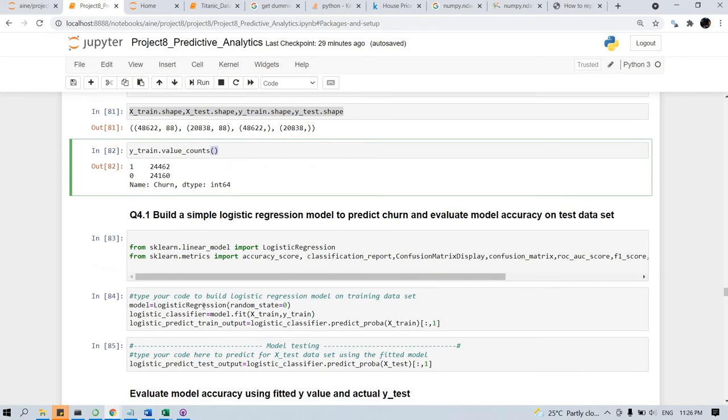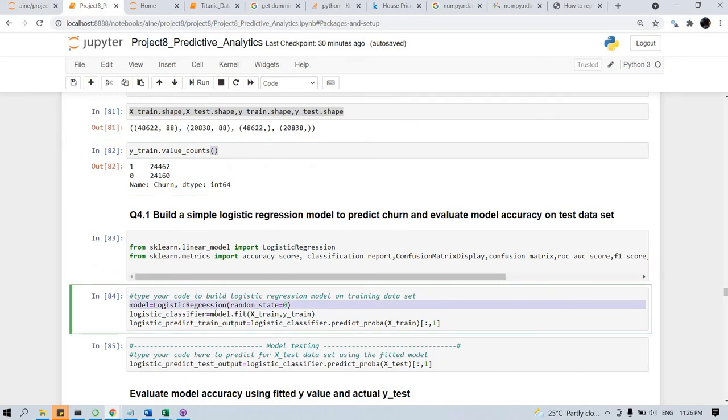Then we are creating a logistic regression model. model.fit applies the model on the training data set by passing the independent variables as well as the dependent variable. Y-train has the churn information, which is nothing but 0 or 1. X-train has all other variables. In X-train, the continuous variables are scaled, and the categorical variables are converted using pd.get_dummies.